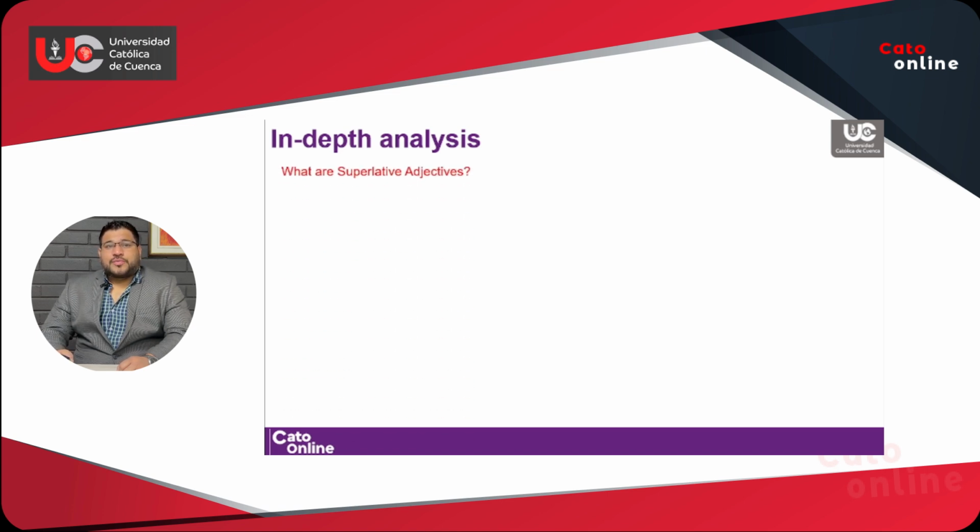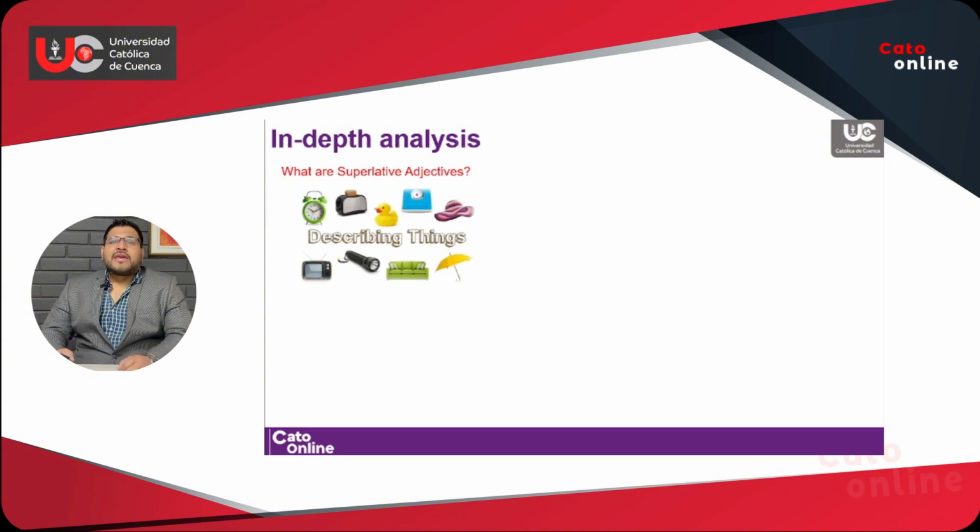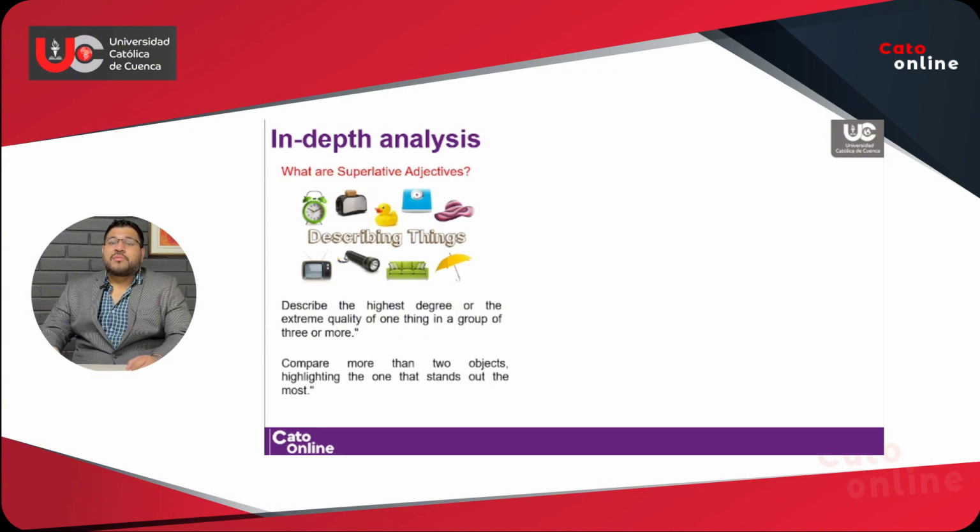What are superlative adjectives? You may wonder that. The main objective of this is to describe things. But how are we going to describe things? We are comparing one thing with many different things. For example, we can describe the highest degree or the extreme quality of one thing in a group of 3 or more. And also we can compare more than 2 objects, highlighting the one that stands out the most.